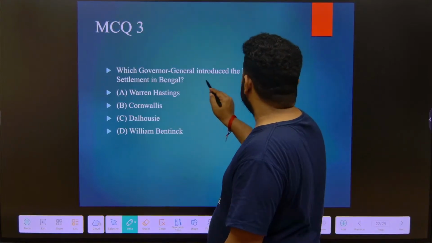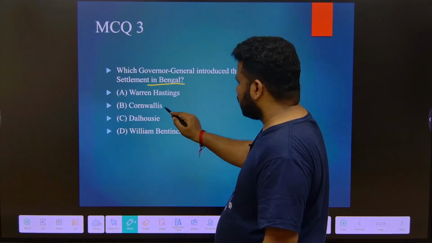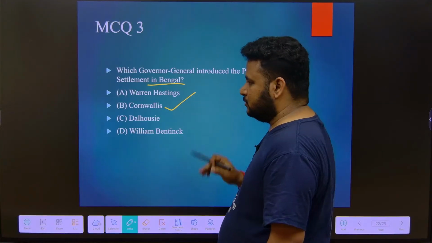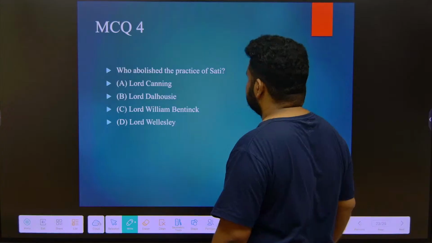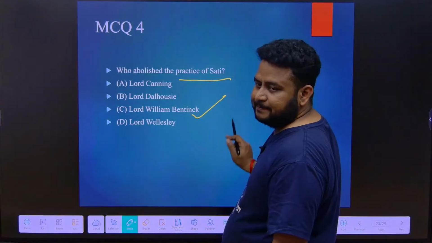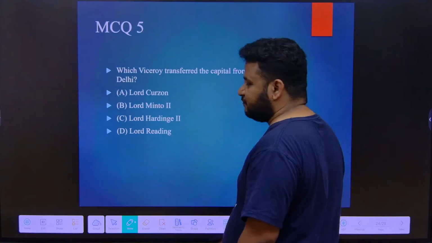Which Governor General introduced the permanent settlement in Bengal? It is Lord Cornwallis, the Cornwallis Code and also the permanent settlement in Bengal. Next, who abolished the practice of sati? Lord William Bentinck. He was the first Governor General of India.